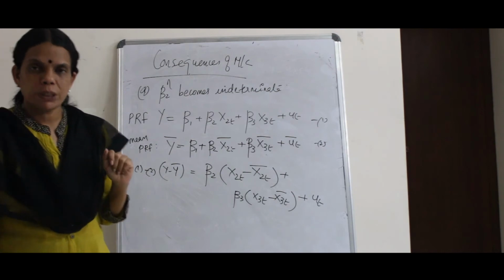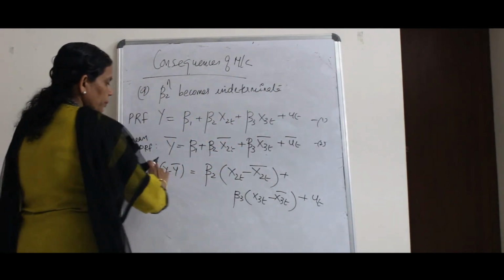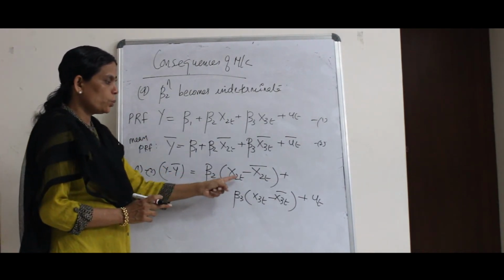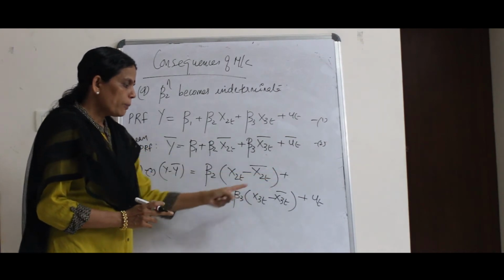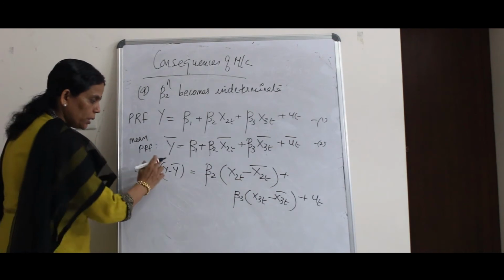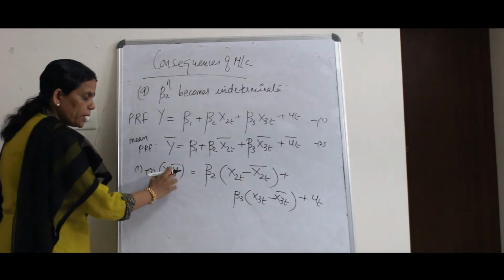Expected value of u is 0, or the mean value of the error term is 0. So y minus y bar is equal to beta 2 x2t minus x2t bar plus beta 3 x3t minus x3t bar plus ut.